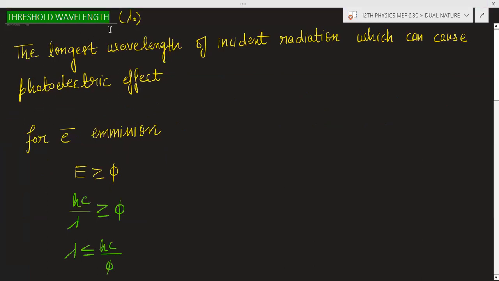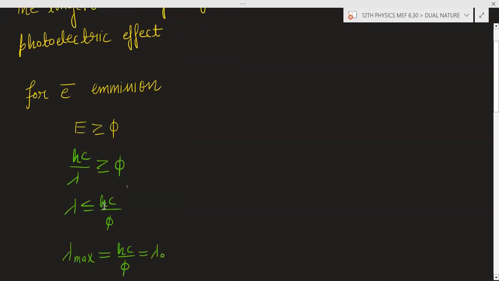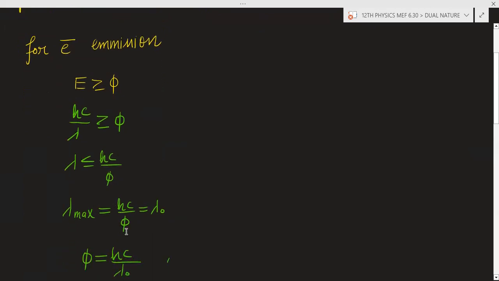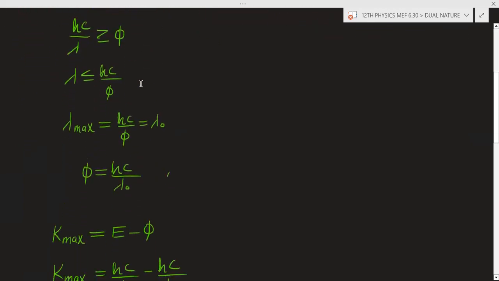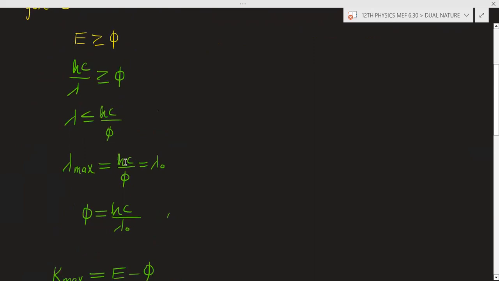So we will calculate what is lambda naught. For electron emission, we know E can be written as hc by lambda, and this hc by lambda is greater than or equal to phi. From here we get lambda is less than or equal to hc by phi. So what will be the maximum value of lambda? The maximum value of lambda will be hc by phi, and this is lambda naught, the threshold wavelength. Lambda naught is hc by phi.